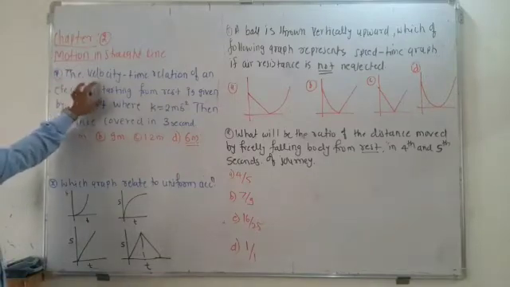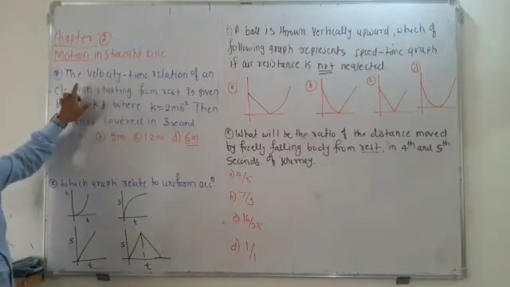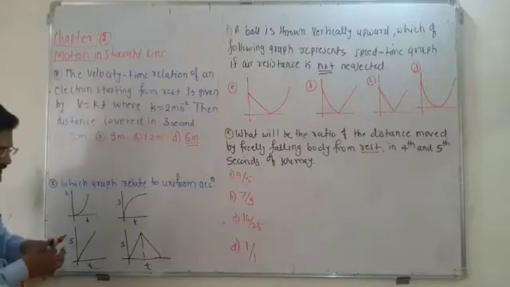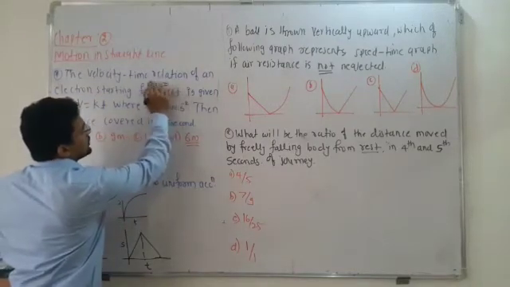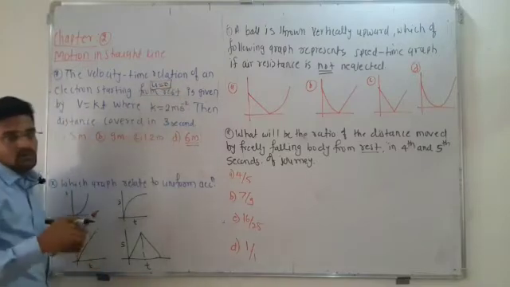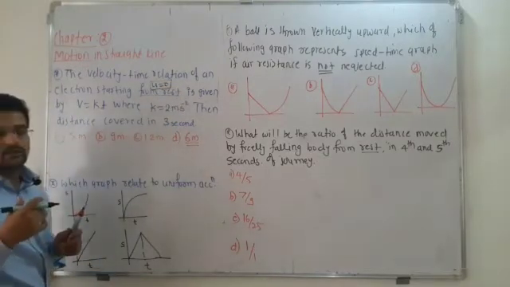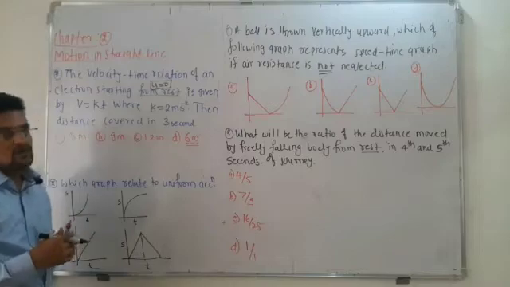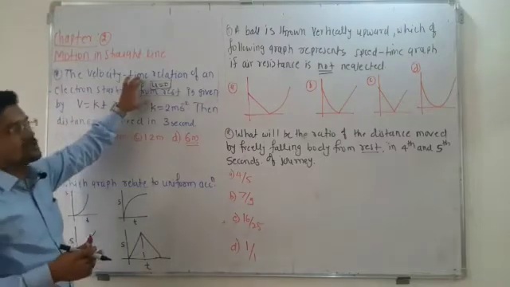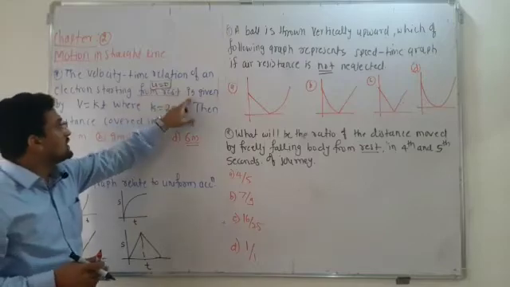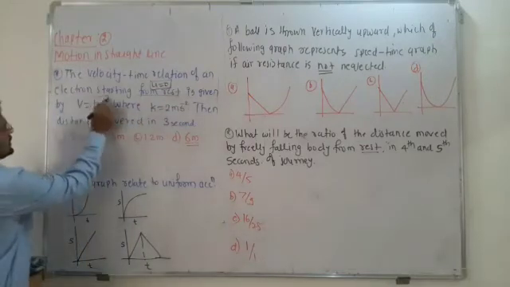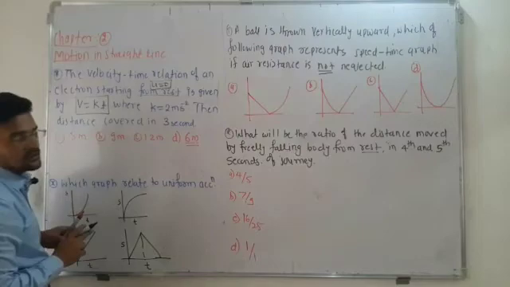The velocity-time relation of an electron starting from rest. Starting from rest means initial velocity you have to take as 0. Remember, while reading any MCQ or statement, you have to know the keywords. Starting from rest means initial velocity is 0. It is given by v is equal to kt.